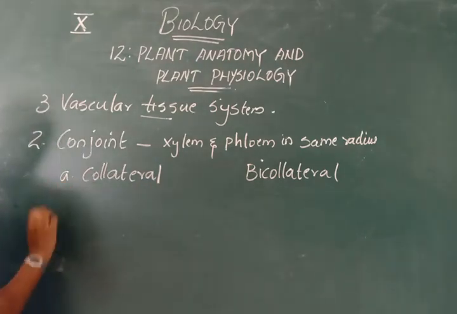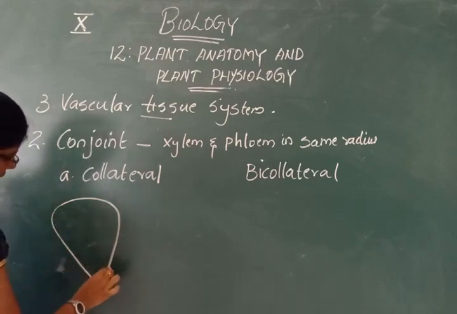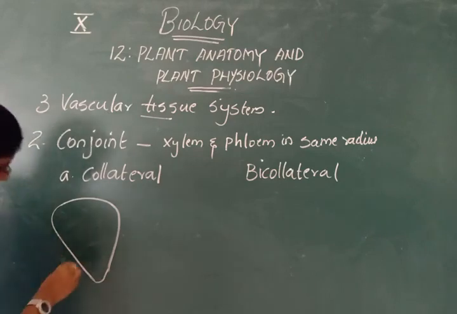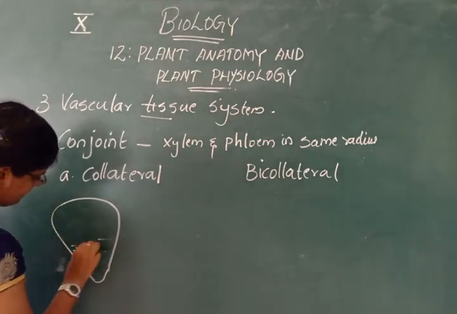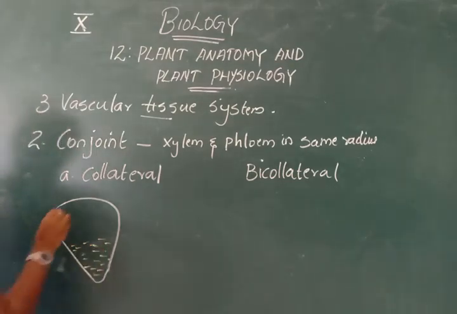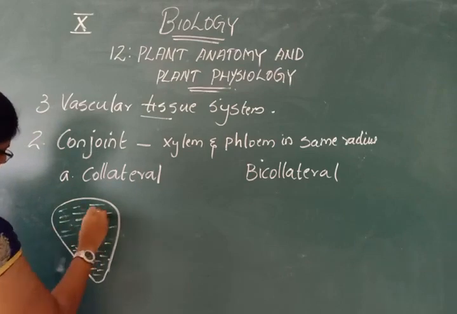So in collateral, xylem lies towards the center and phloem lies towards the periphery. So the xylem will be seen towards the center and phloem can be seen towards the periphery of the vascular bundle.